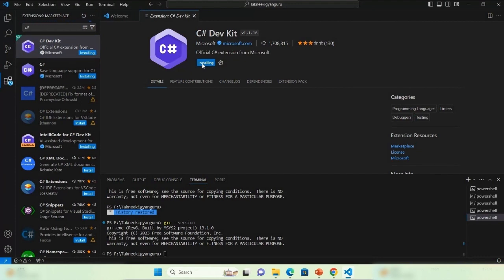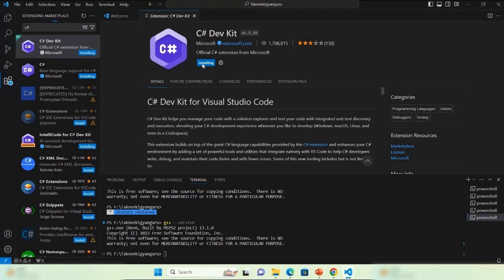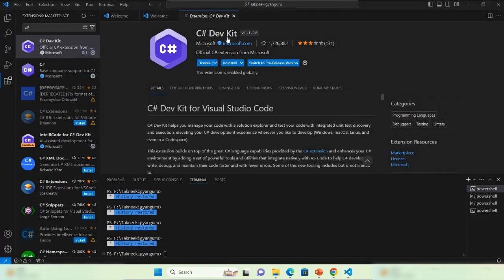It will take some time to install. Once it is done, then we will start coding our first program. So let's wait for some time to install. C# Dev Kit is now installed in your VS Code.